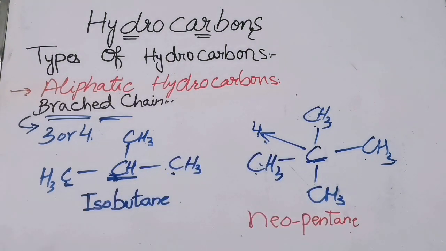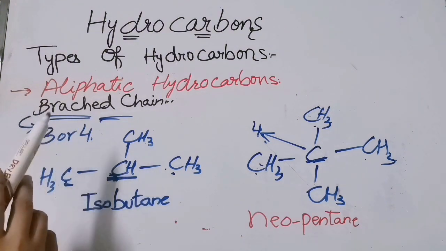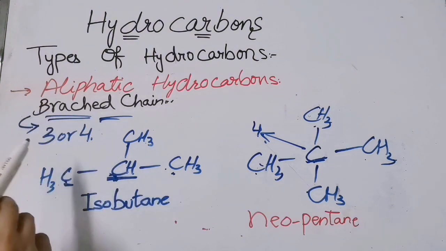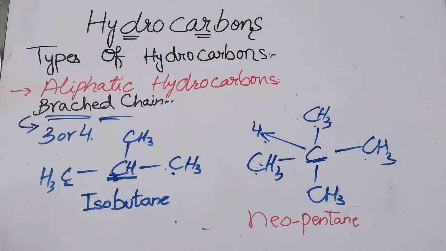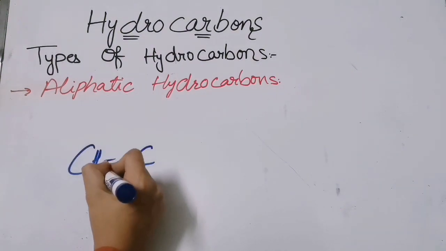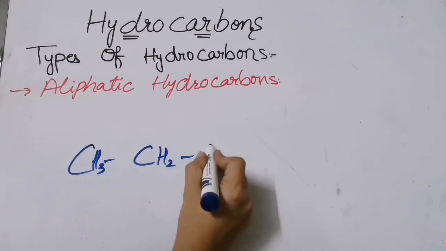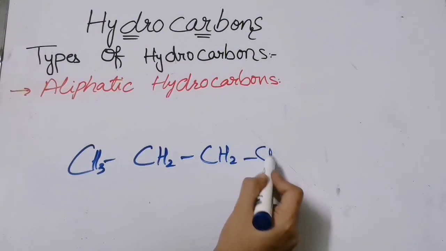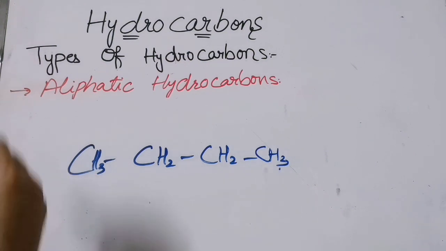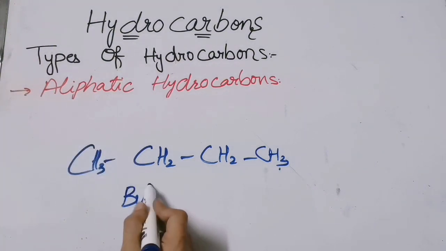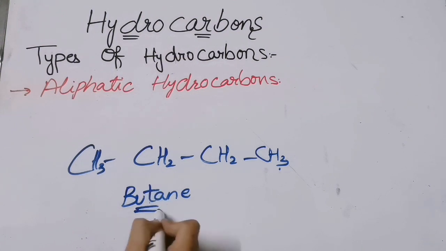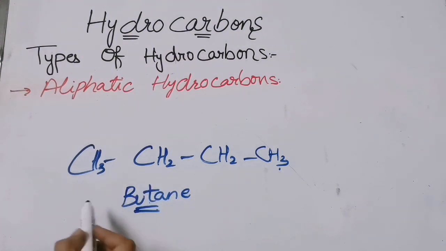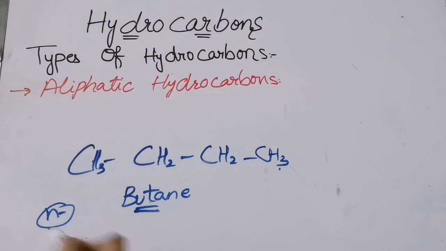We will discuss the common and IUPAC system in the next video. But now let us see the saturation and unsaturation of the straight chain and branch chain compounds. See over here we have this example. What will be its name? It will be butane, according to the IUPAC system. The N that we wrote before was according to the common system. According to the IUPAC system, its name will be butane.